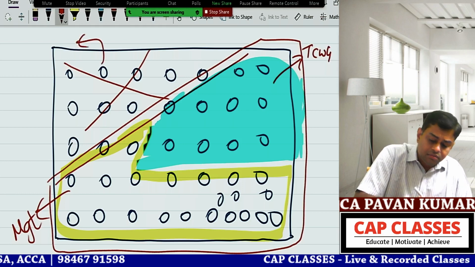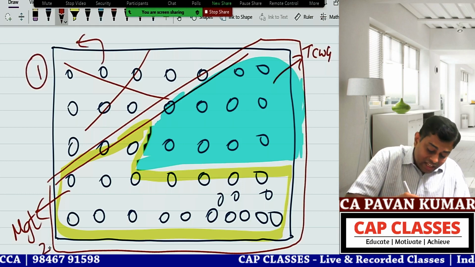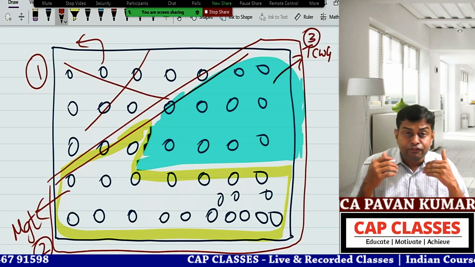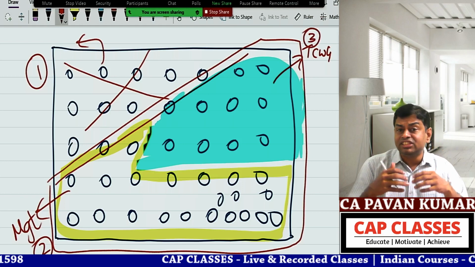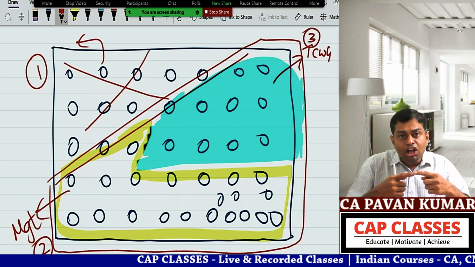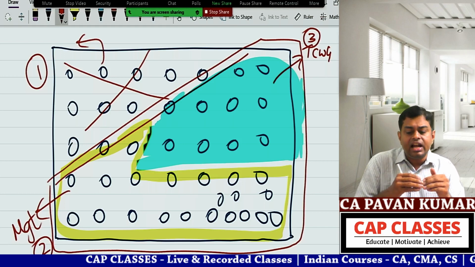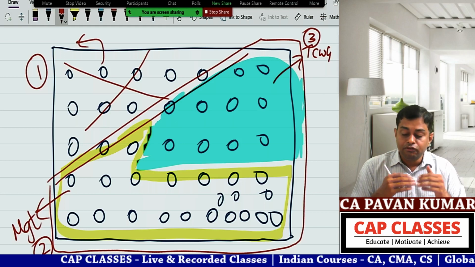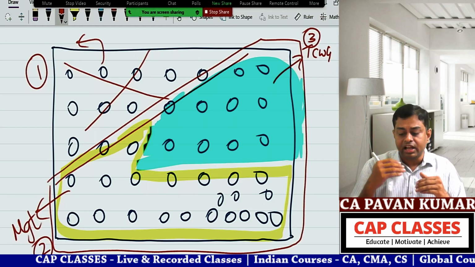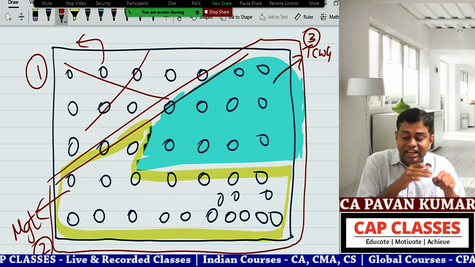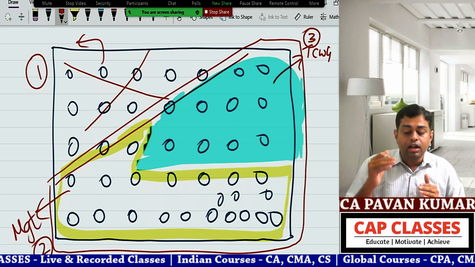So this is category 1, this is category 2, this is category 3. Now you tell me, in terms of materiality, in terms of significance, put it in the order from lowest materiality to highest materiality, from non-significant items to most significant items. Category 1, category 2, category 3. Put it in the order 1, 2, 3.